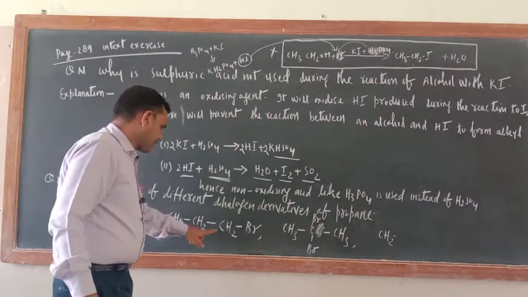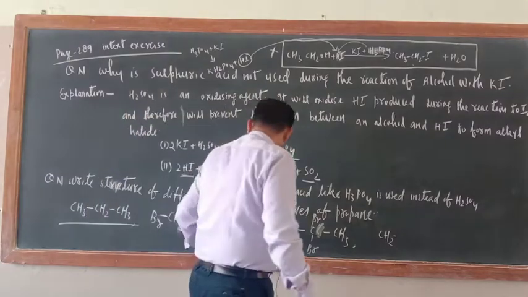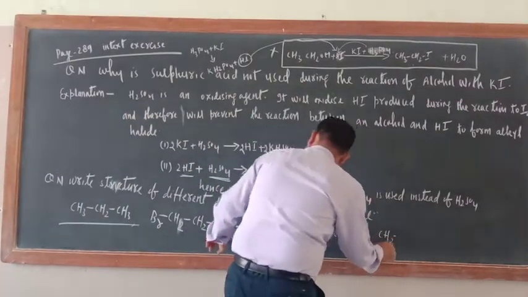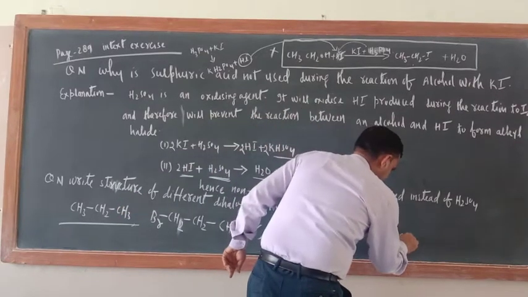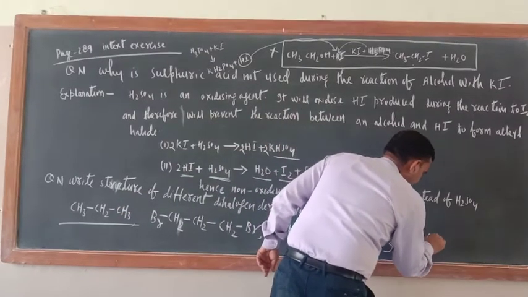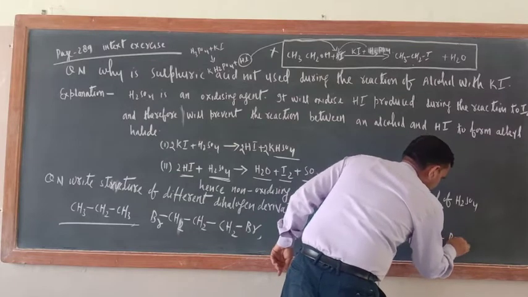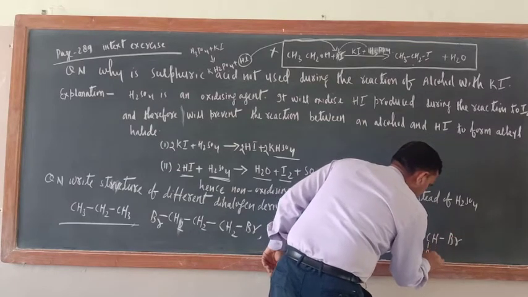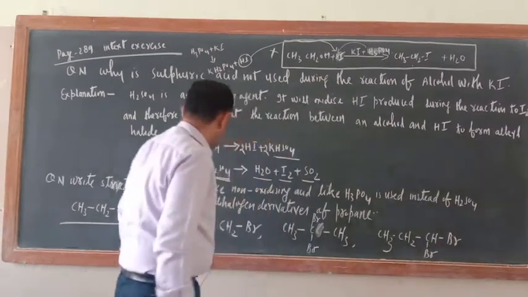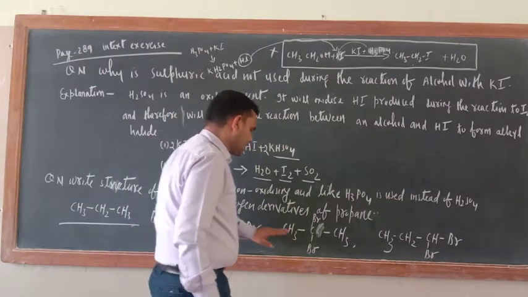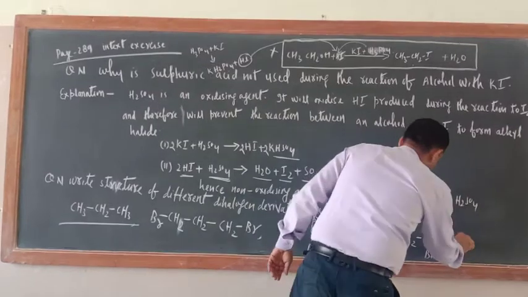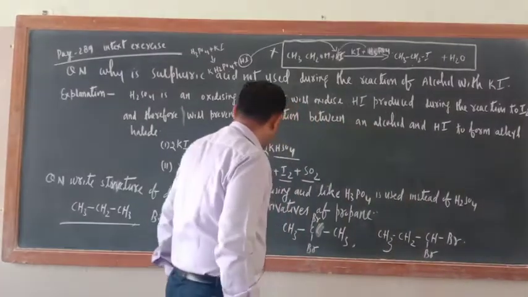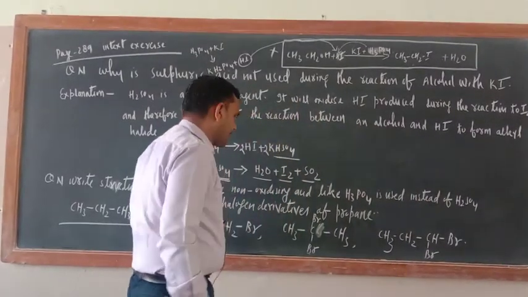Just see here: CH3, CH2, here CH, here Br, here also Br. This is carbon 1, 2, 3, 3. Now one more can be prepared at the second carbon atom.